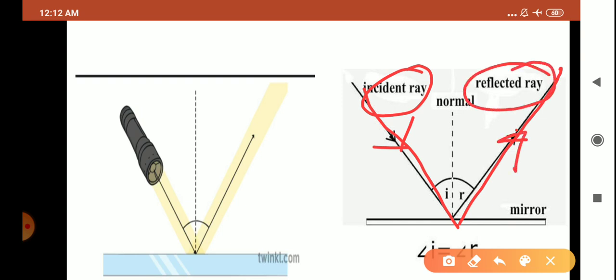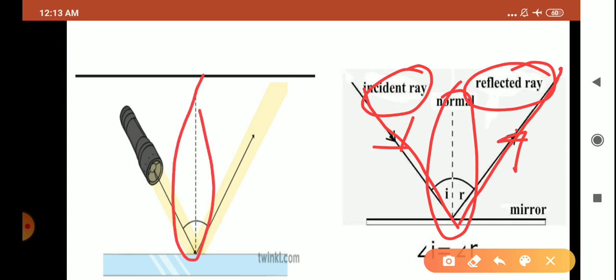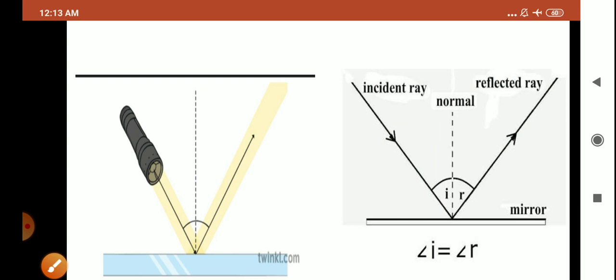Fine. And children, one more thing: between the incident ray, meaning the light which is falling on the surface, and the reflected ray, we consider one imaginary line that is known as the normal, which divides both the rays. You can see this dotted line. So this is your imaginary line which divides both the rays, and that line is known as your normal.